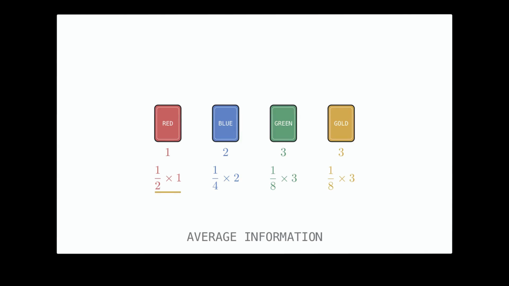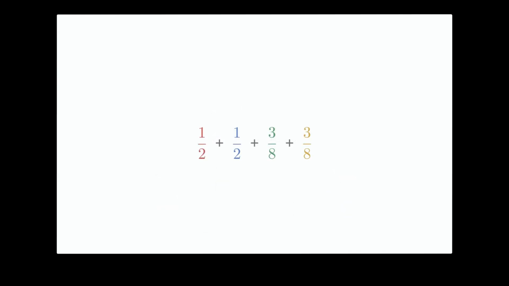Red appears half the time. 1/2 times 1 gives us 1/2. Blue appears 1/4 of the time. 1/4 times 2 gives us another 1/2. Green and gold each appear 1/8 of the time. 1/8 times 3 gives us 3/8 from each. Add the contributions. 1/2 plus 1/2 plus 3/8 plus 3/8. That is 14/8, or 1.75 bits per draw.